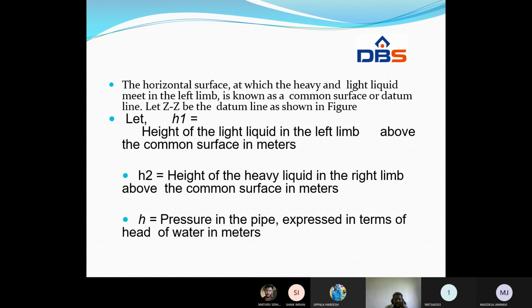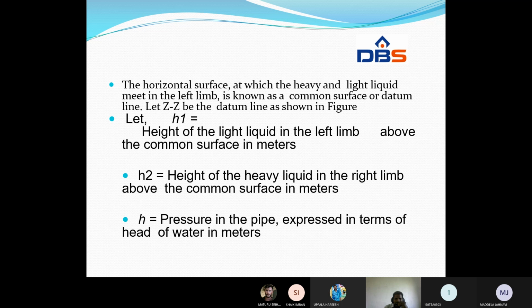The horizontal surface at which the heavy and light liquid meet in the left limb is known as the common surface or datum. This datum line is shown in the figure with the ZZ section. Let H1 be the height of the liquid in the left limb above the common surface, and H2 the height of the heavy liquid in the right limb above the common surface, in meters.